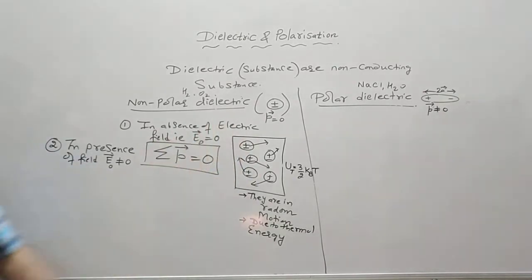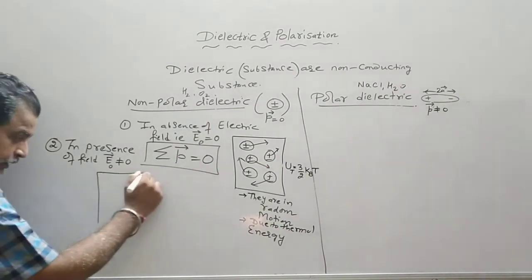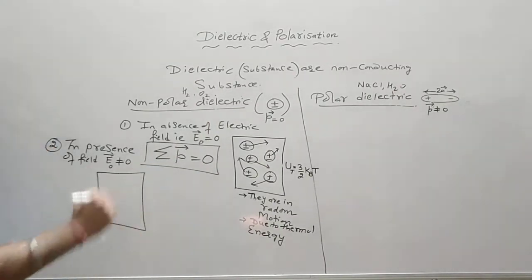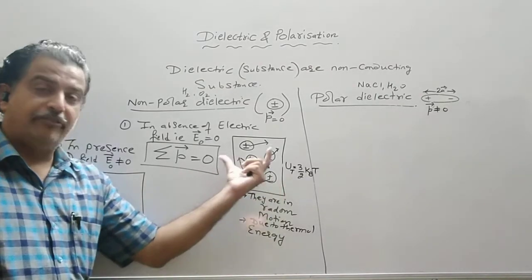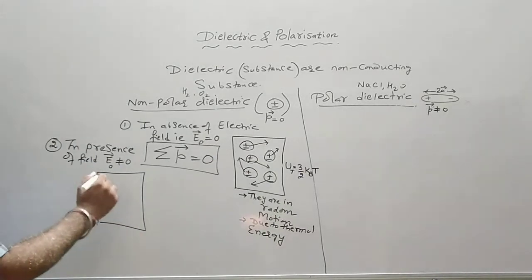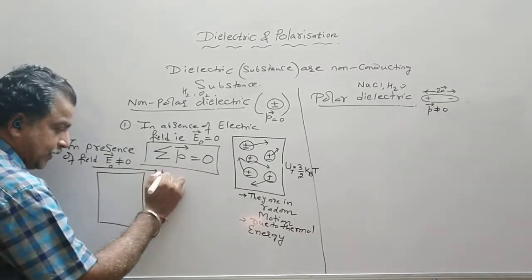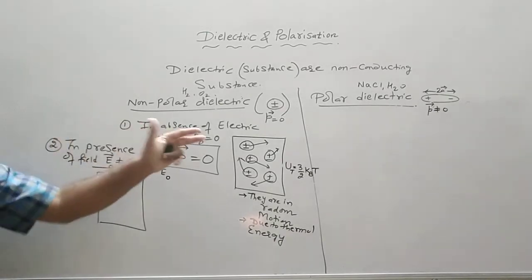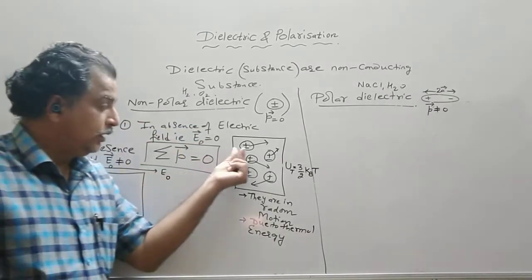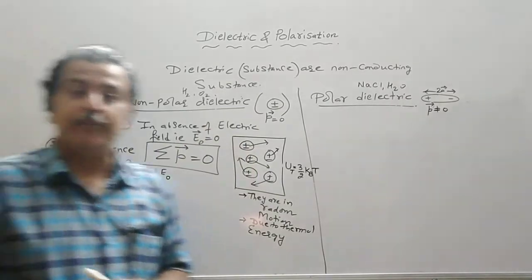Now as soon as the field is applied, let us first draw the situation. Suppose the external electric field is along the x-axis, E naught, like we have taken in the conductor. What will happen? The separation of the positive and negative charge will take place.